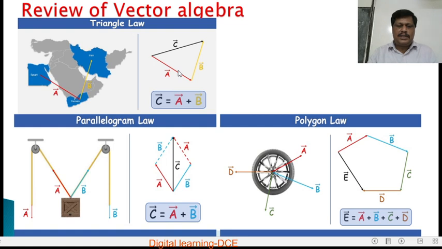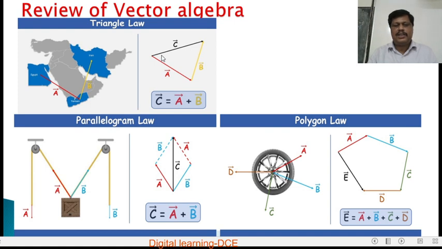If the two vectors are represented by two straight lines, vector A and vector B, the resultant of vector A and vector B is the vector C. If the two vectors are represented like this, A and B acting in order, so A ends here, and from the terminus point the B vector starts.